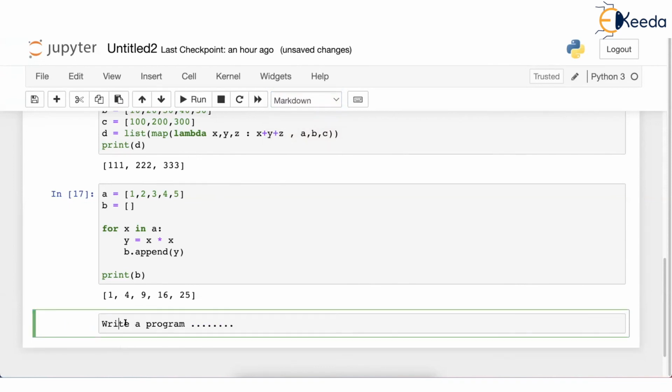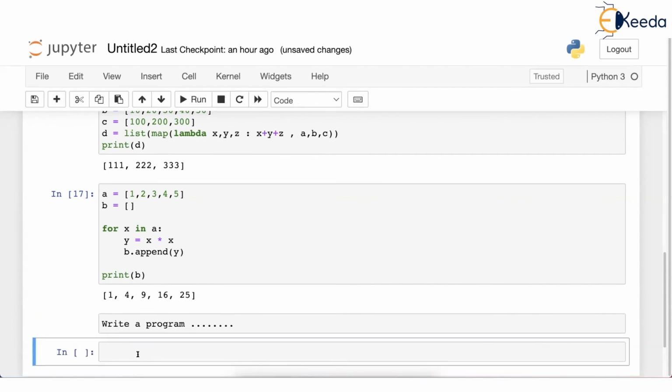This will be markdown, which means you can't run it. This is a simple question asked. Just below this, you will see an empty cell like this. That means you have to go to that cell and write your program there and execute it. Then you have to mail back your answers, and the email ID where you have to send that Jupyter notebook will also be given to you. So you will receive the Jupyter notebook, fill it in and resend it. I hope that things are very clear.